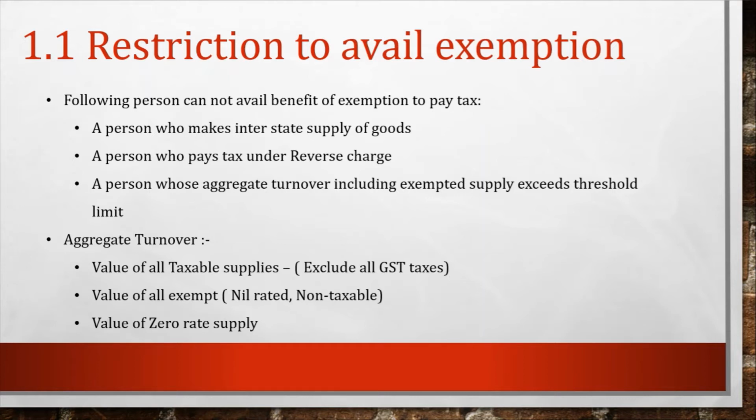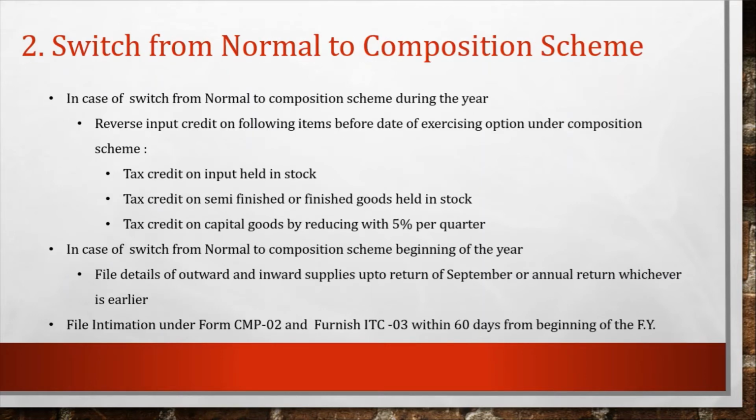Here the value of all exempted supplies includes nil-rated supply and non-taxable supply, and those wholly exempted services or goods supplies defined under Section 11, meaning those which the central government has specially exempted by issuing a notification. That would be a part of exempted supply. Then the value of zero-rated supply, that is basically export of goods or services or both. So this is our definition of aggregate turnover.